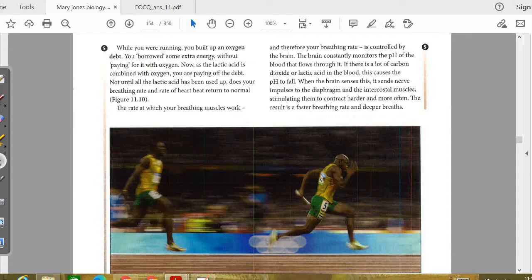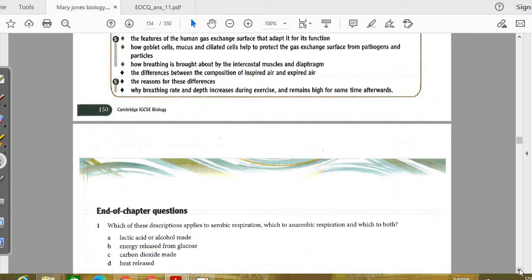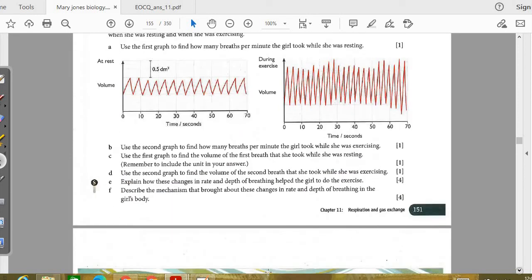So you can take the reference from the last paragraph of your textbook which is given, or just for reference, I'm explaining right here what happens. See, as soon as you breathe faster, of course, oxygen will diffuse faster.